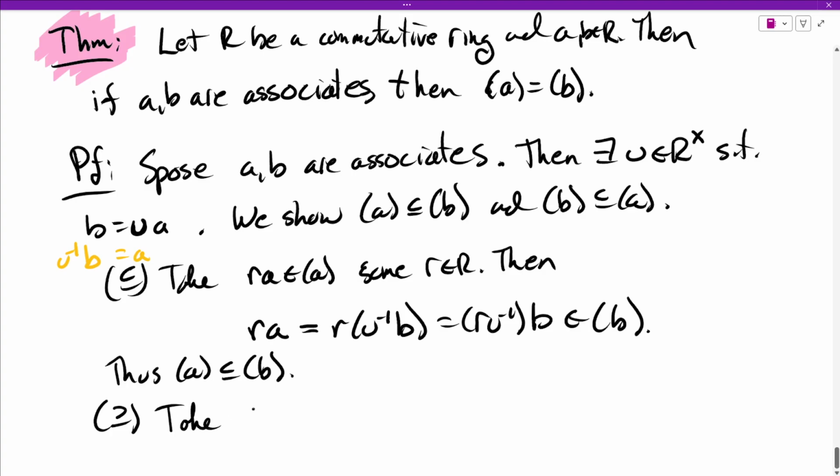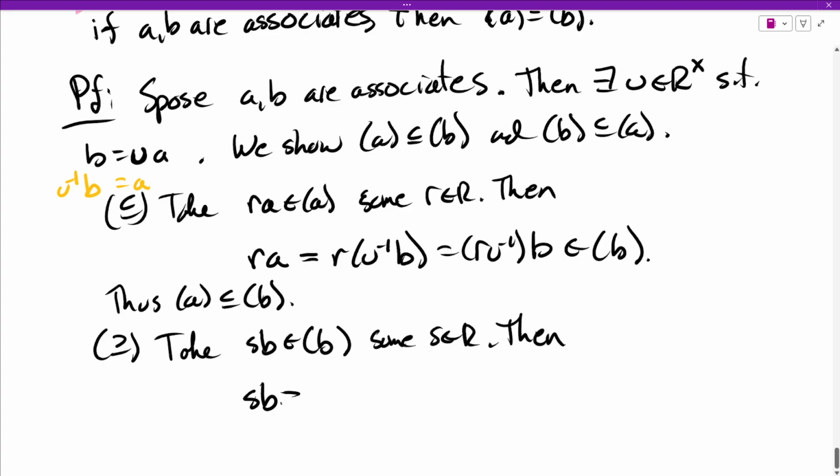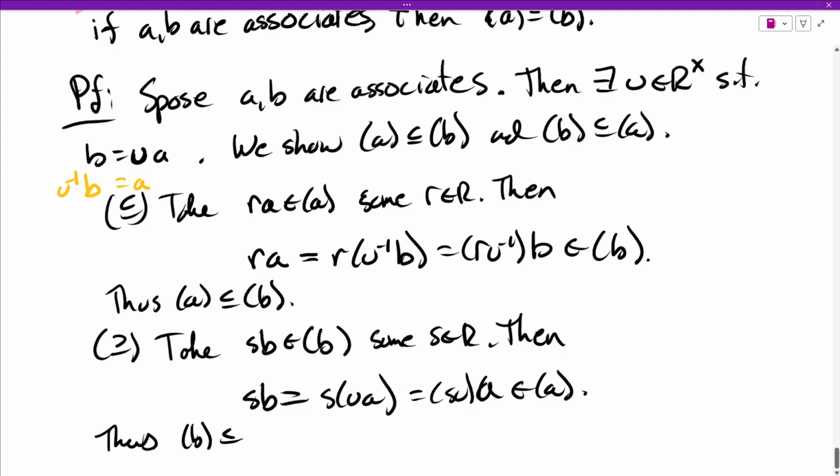So let's take some sB in the ideal generated by B, some s in R. Then what? Well, B is UA, right? So that's sUA, and that's also a multiple of A. So any element of the principal ideal generated by B is also in the principal ideal generated by A. And so we have our double containment argument. Okay, so if you're associates, you actually generate the same principal ideal.